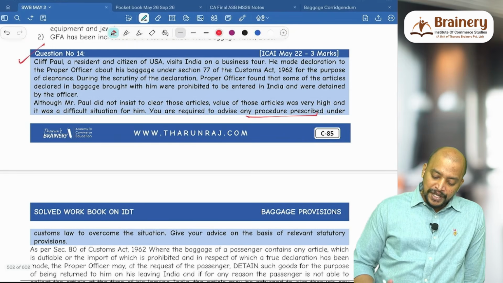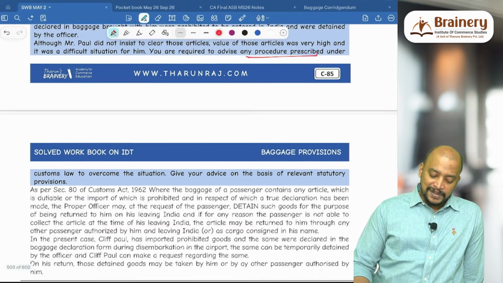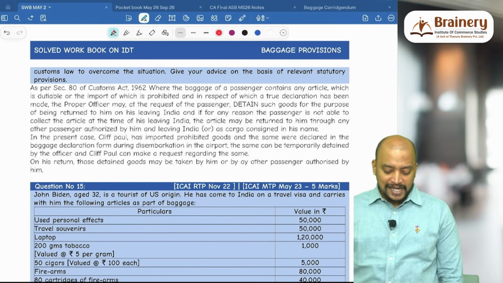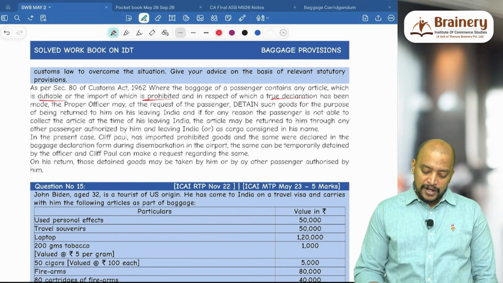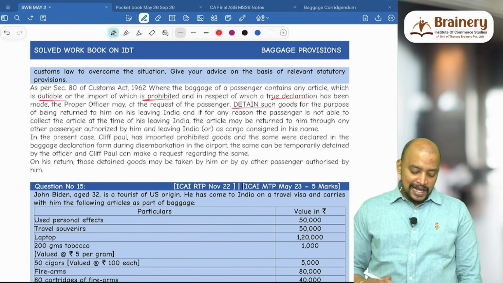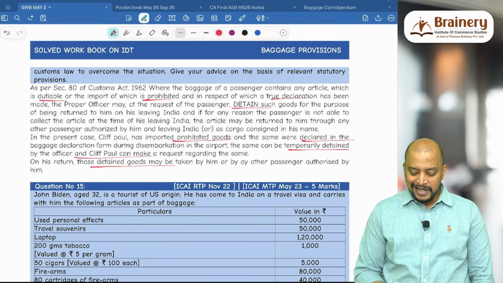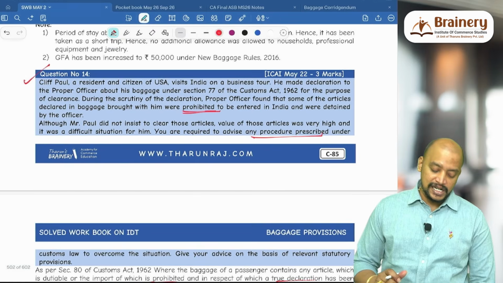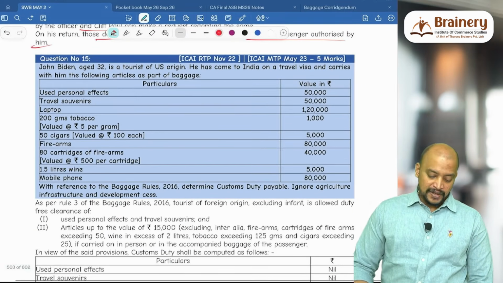So some of the articles were prohibited to be entered in India and were detained by the officer. Whether the officer can detain, yes. Where the baggage of a passenger contains any article which is dutiable or prohibited and he made a true declaration, the proper officer can detain. Cliff Paul has imported prohibited articles, the same were declared during disembarkation, and the same can be temporarily detained. On his return, it may be taken by him or by any other passenger notified by him. So this is literally section 81. Based on that, they have given this question.